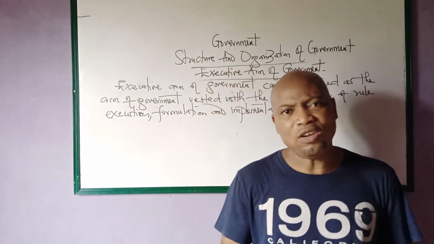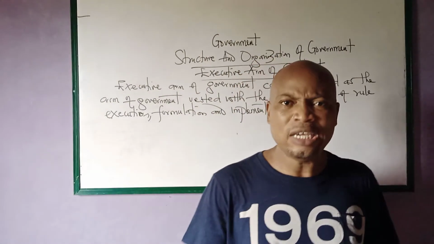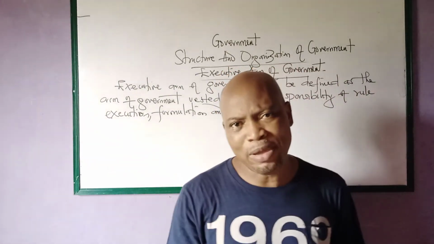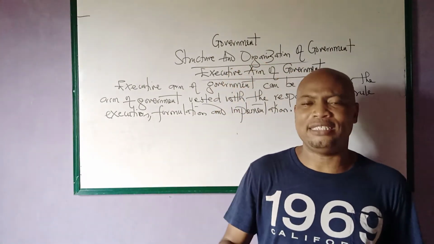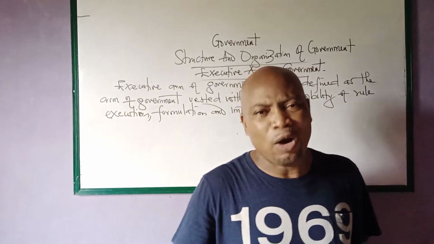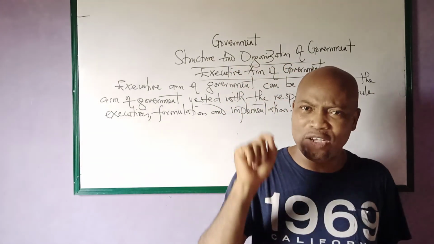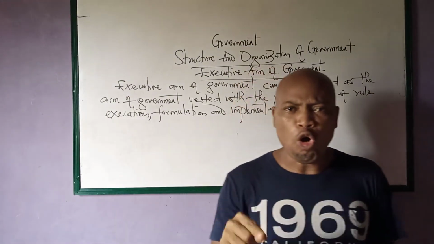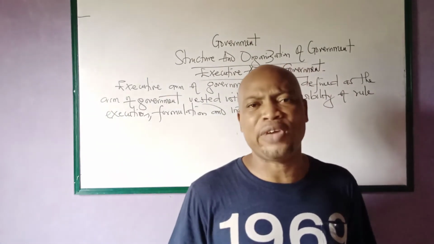Now, the head of the executive can be a president or a prime minister, depending on the system of government being operated in a country. So the system of government being operated in a country will determine who is going to be the head of the executive, whether a presidential system of government or a parliamentary or cabinet or Westminster system of government. So if you're talking about cabinet system of government, parliamentary system of government, or Westminster system of government, you're talking about the same thing, which is cabinet system of government.